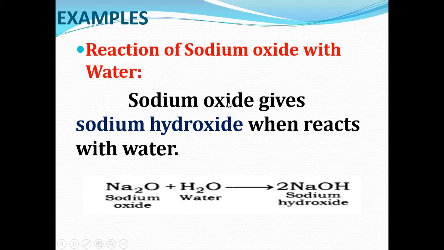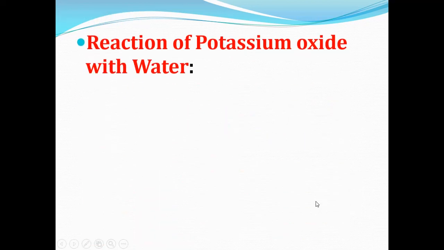Here is the chemical reaction: Na2O plus H2O gives NaOH.